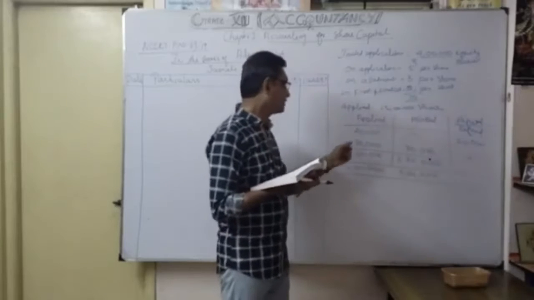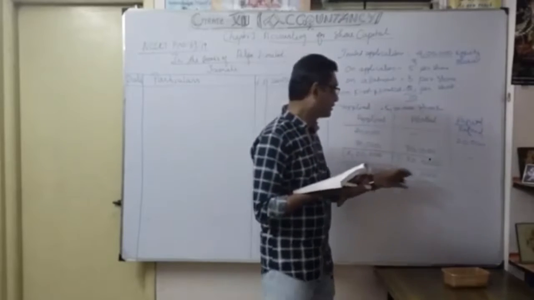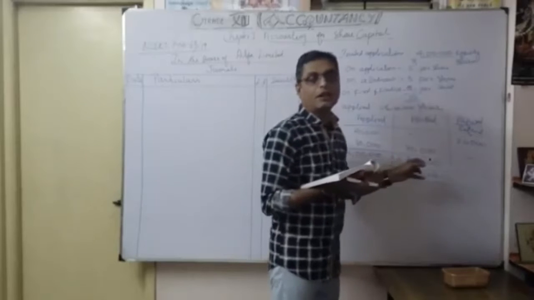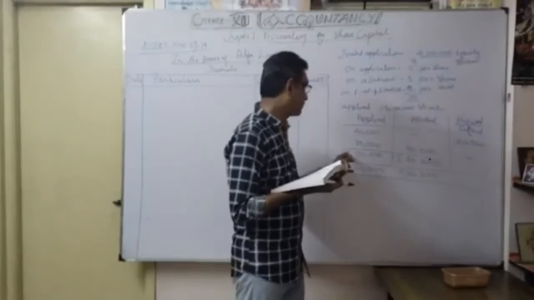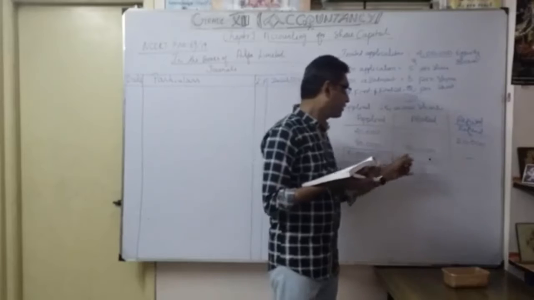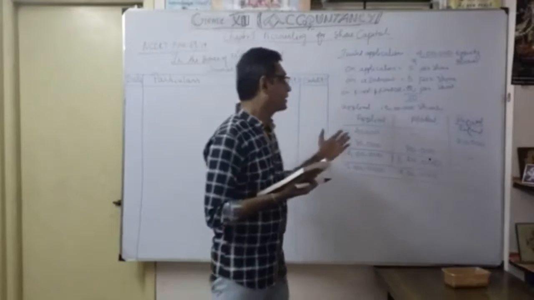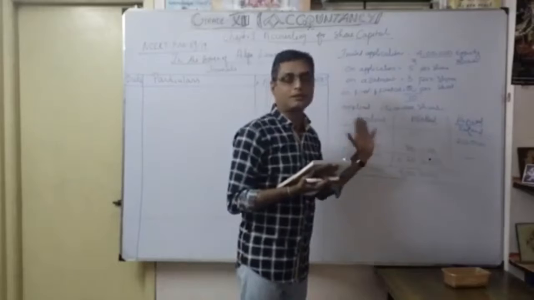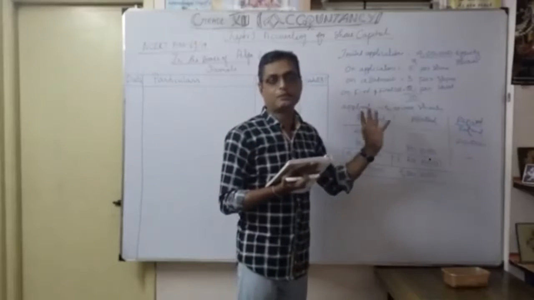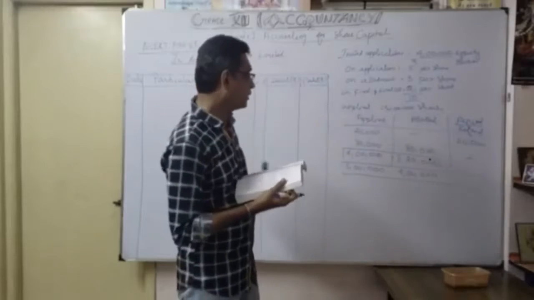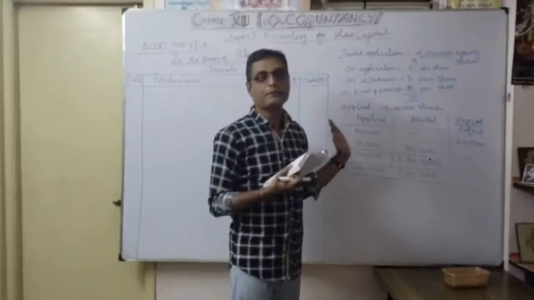Then whoever applied for 4 lakh, but only 4 lakh are invited. So only the balance, how much are we going to allot on a pro rata basis? So 4 lakhs applied, pro rata only 3,20,000. Now understood. That's the calculation to know exactly the position of our application and allotted shares. Now accordingly I am going to prepare the journal entries.